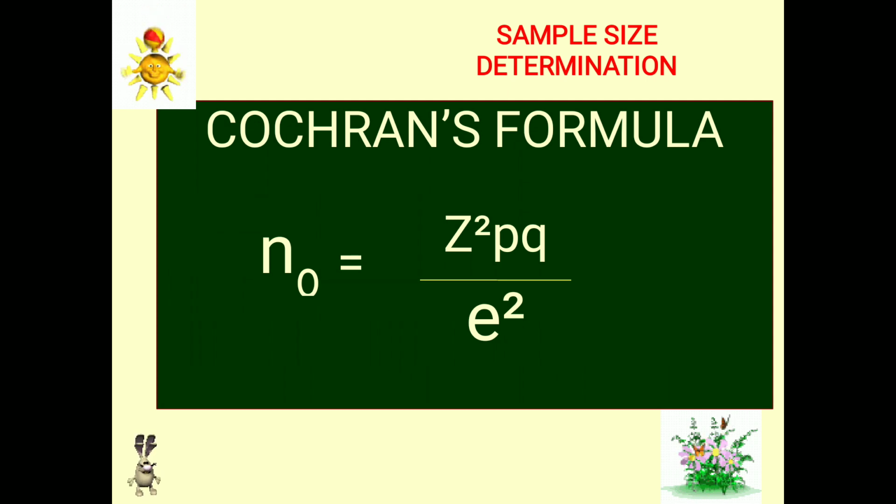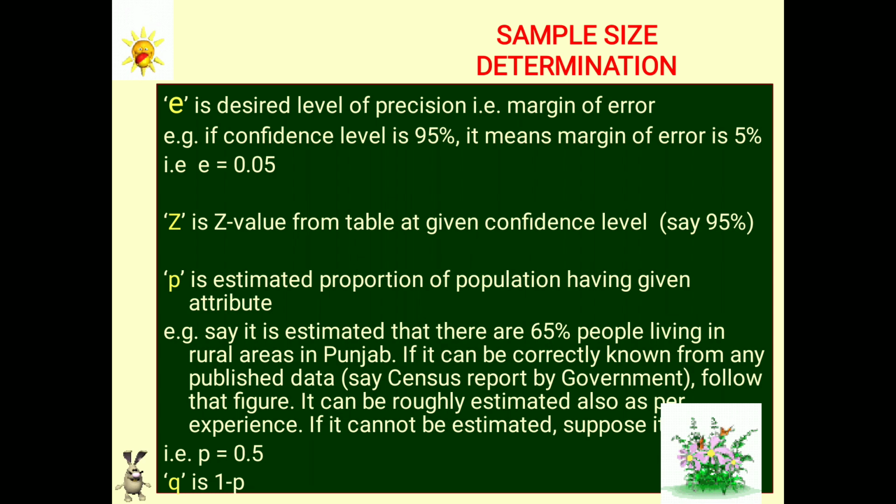So the Cochran formula is n naught is equal to Z square pq divided by e square. Z square pq divided by e square. Now what is e? E in this formula is the desired level of precision, that is the margin of error.